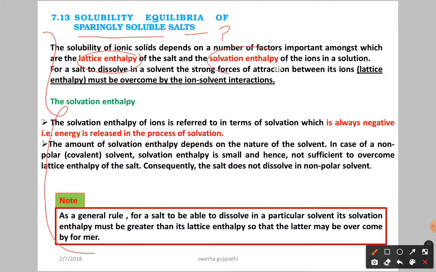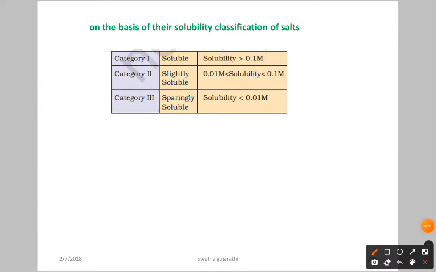Now, depending on the solubility, we classify the salts into three categories. The first category: if solubility is greater than 0.1 molar, we call them soluble salts. If solubility lies between 0.1 molar and 0.01 molar, those are called slightly soluble salts.